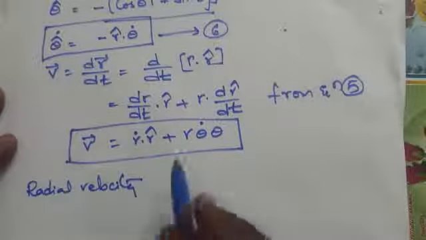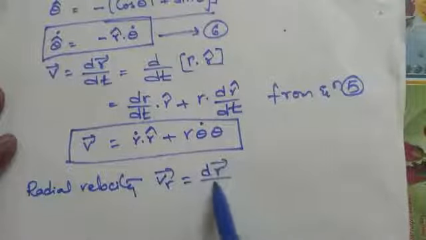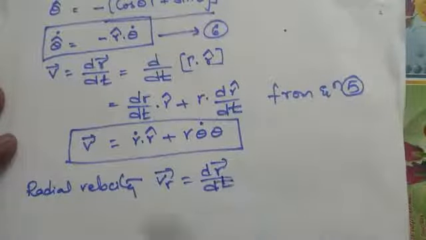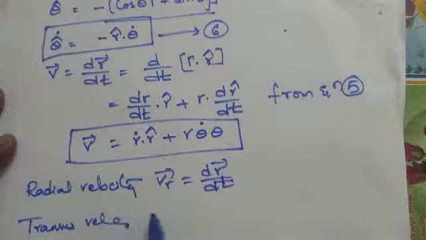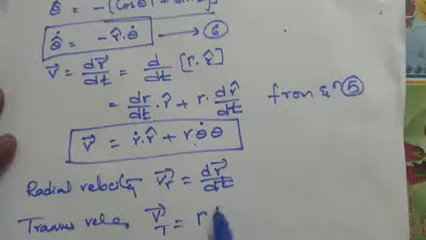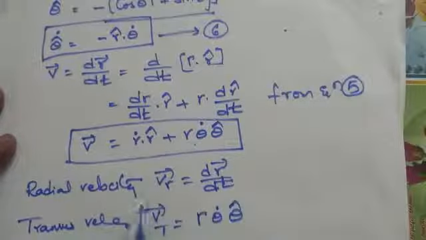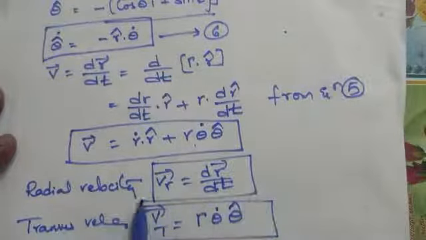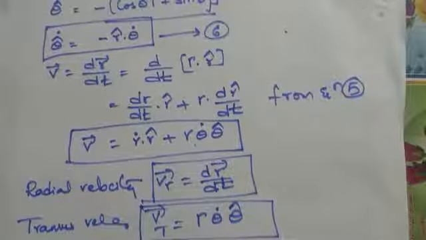Radial velocity Vr bar equals dr bar by dt. And the transverse velocity can be written as V bar t equal to r theta dot theta cap. So this is the transverse velocity, and this is the radial velocity. But what is our aim? Our aim is to find the acceleration of a particle under the influence of central forces.